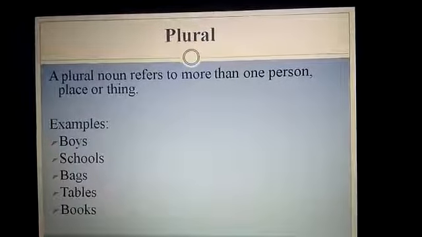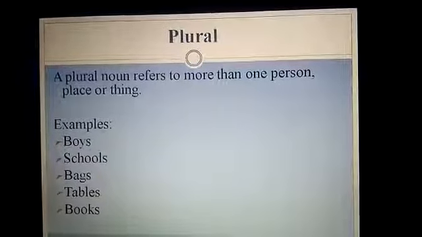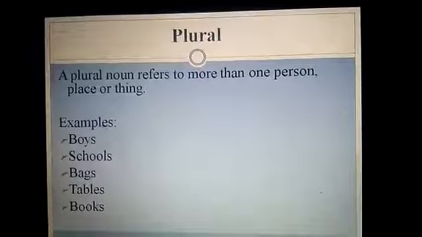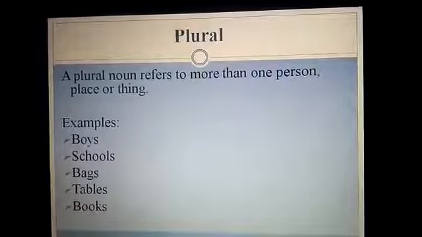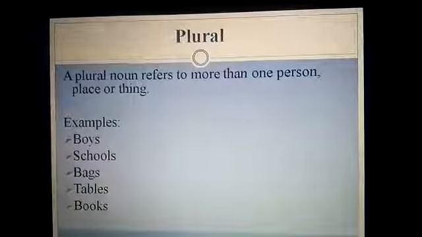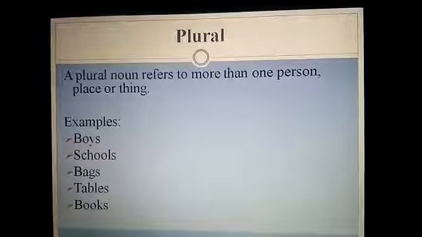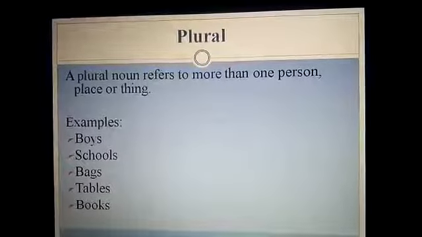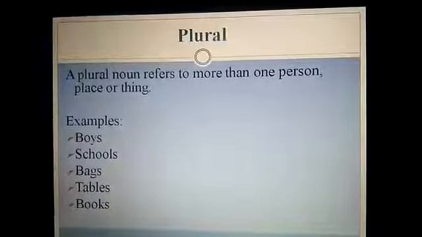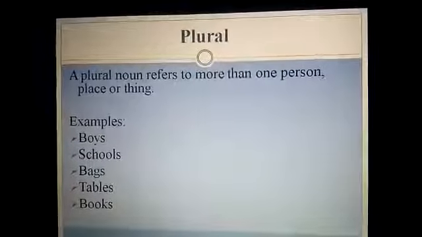We also have plural nouns. A plural noun refers to more than one person, place or thing. It is used for a collection of people, places or things. You can see it in examples: boys, schools, bags, tables, books. These are all plural names which are given to more than one thing, person or people.